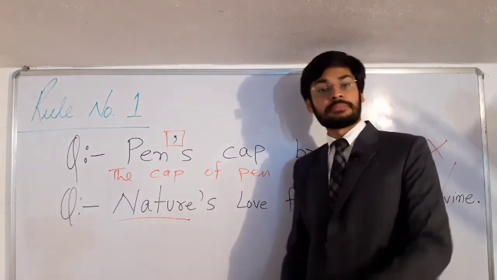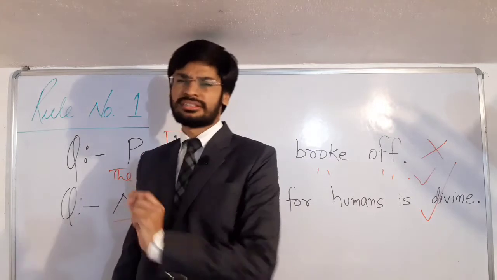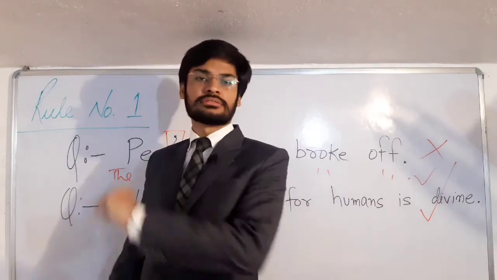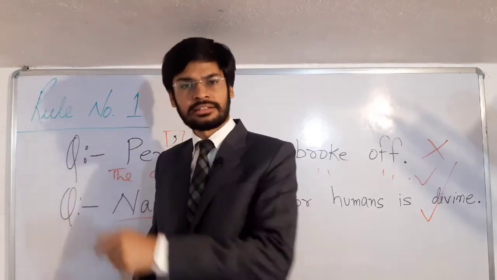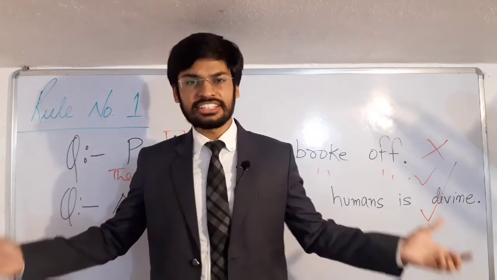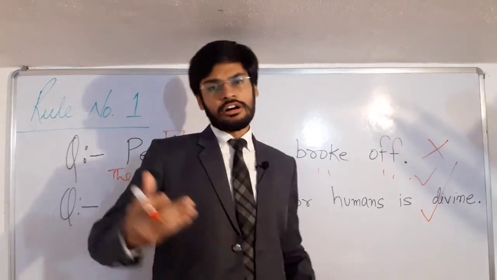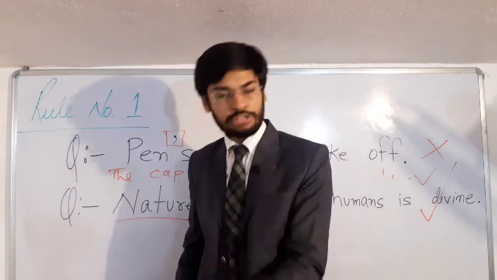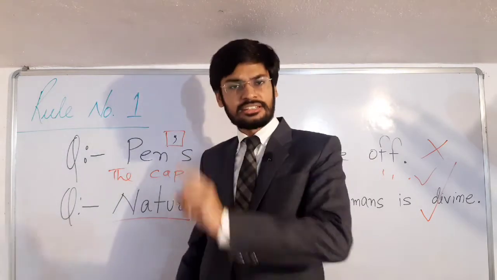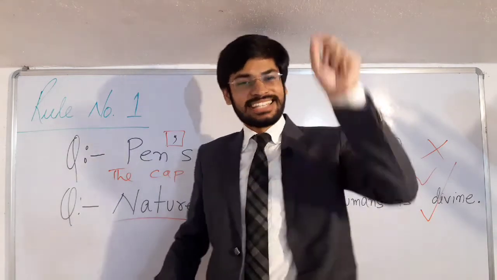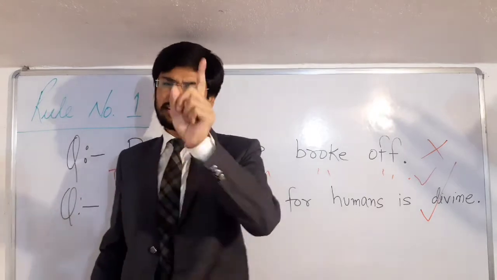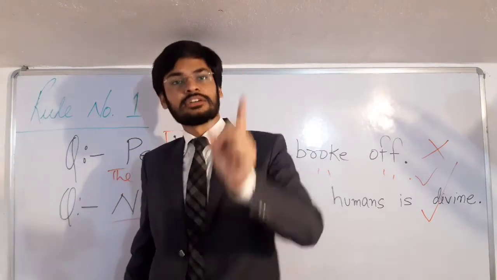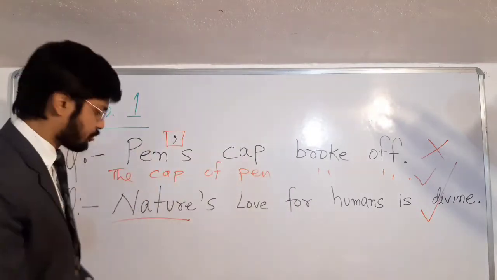See, rule number 1 comes with a note. There's a note also, and that note talks about an exception. That note says that if non-living things show the character of the human side, अगर निर्जीव चीज इंसानों की तरह बिहेव करे, अगर निर्जीव चीज इंसानों की क्वालिटी शो करे, then in those cases we can use apostrophe s with non-living things.